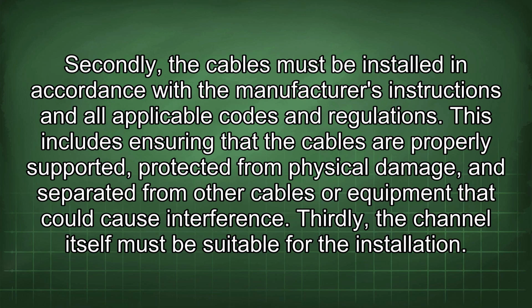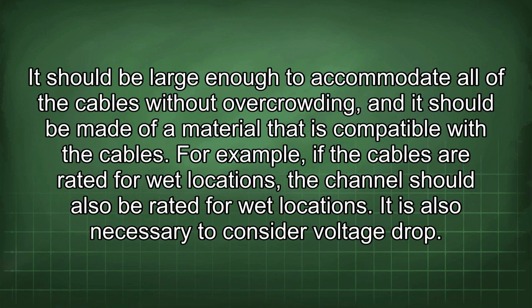This includes ensuring that the cables are properly supported, protected from physical damage, and separated from other cables or equipment that could cause interference. Thirdly, the channel itself must be suitable for the installation. It should be large enough to accommodate all of the cables without overcrowding, and it should be made of a material that is compatible with the cables. For example, if the cables are rated for wet locations, the channel should also be rated for wet locations.